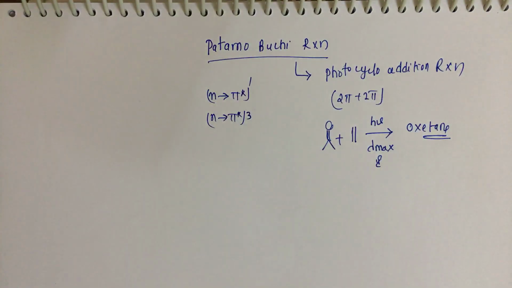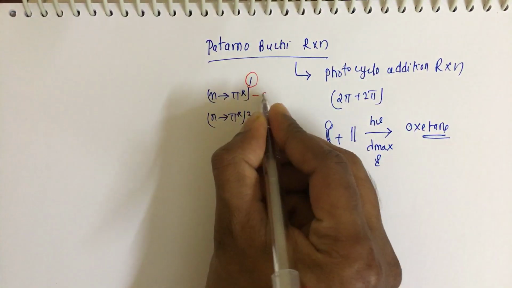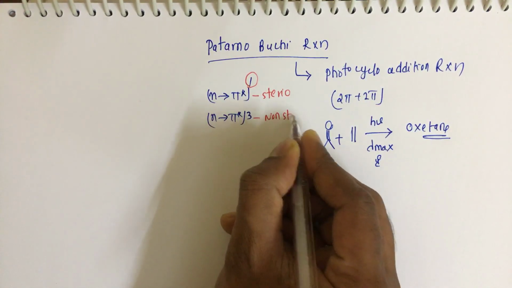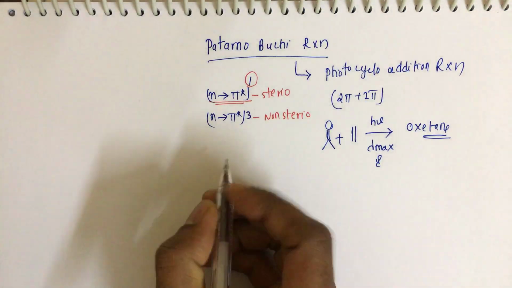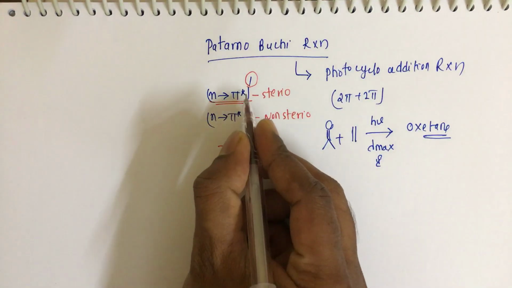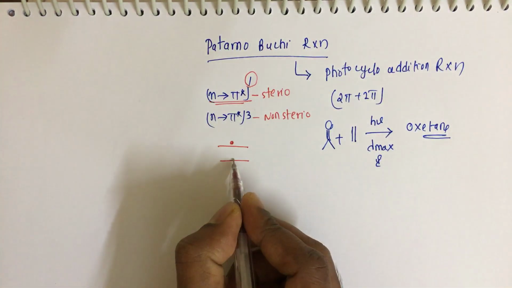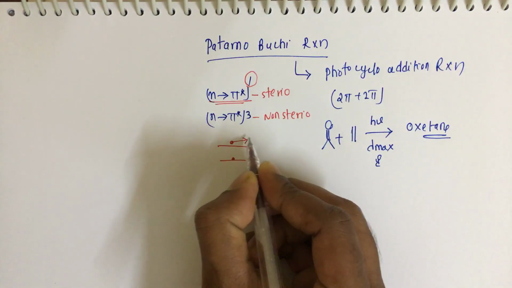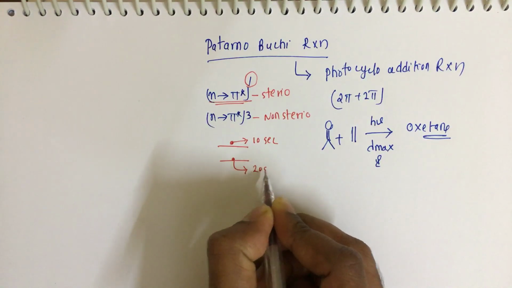Just remember, the n to pi star singlet excited state is stereospecific, and the triplet is non-stereospecific. Why is singlet stereospecific? Because singlet is higher in energy and its lifetime is very short, and triplet is lower in energy and its lifetime is longer. Imagine the lifetime of the singlet state is 10 seconds and that of the triplet is 20 seconds.